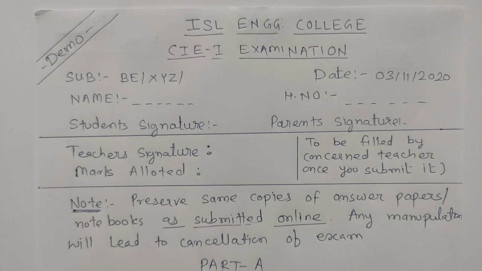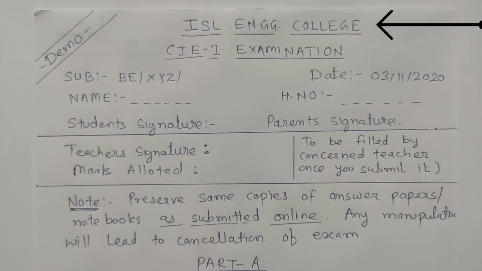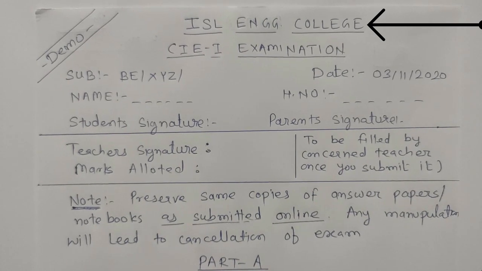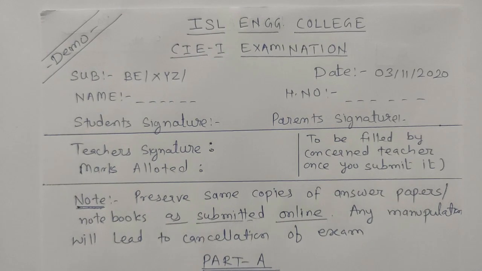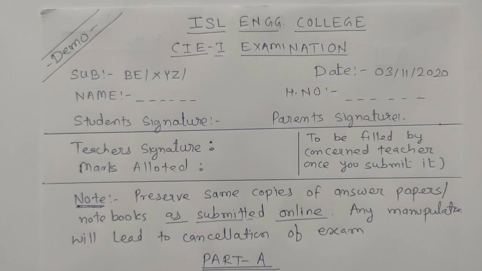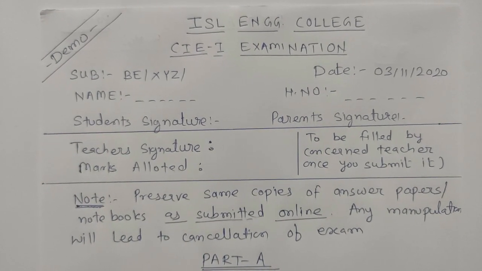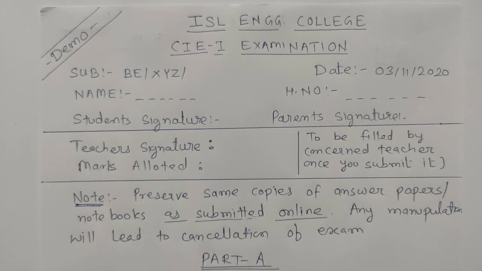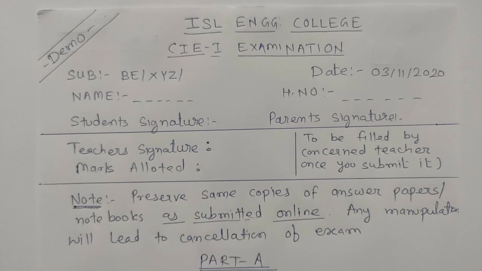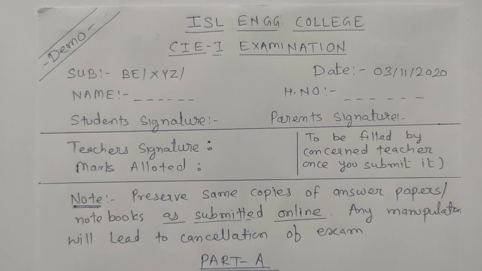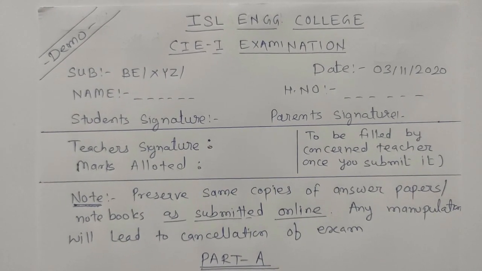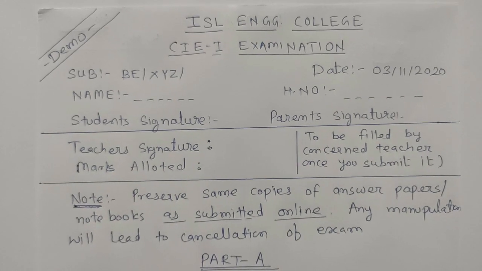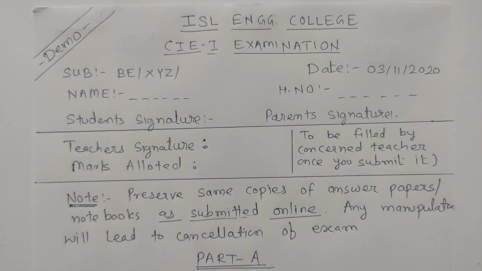At the top you have to write ISL Engineering College. Below that you will write CIE1 examination. So this is your first internal examination. Below that you can see subject. Subject name you have to write as per the scheduled subject, and date as per the given date. Below that you will write your name and hall ticket number. And at the last you have to sign in the student's signature column.